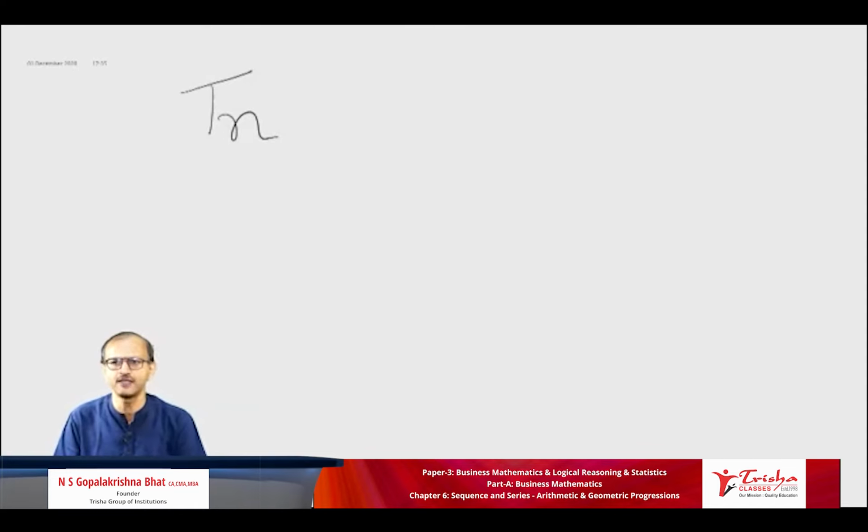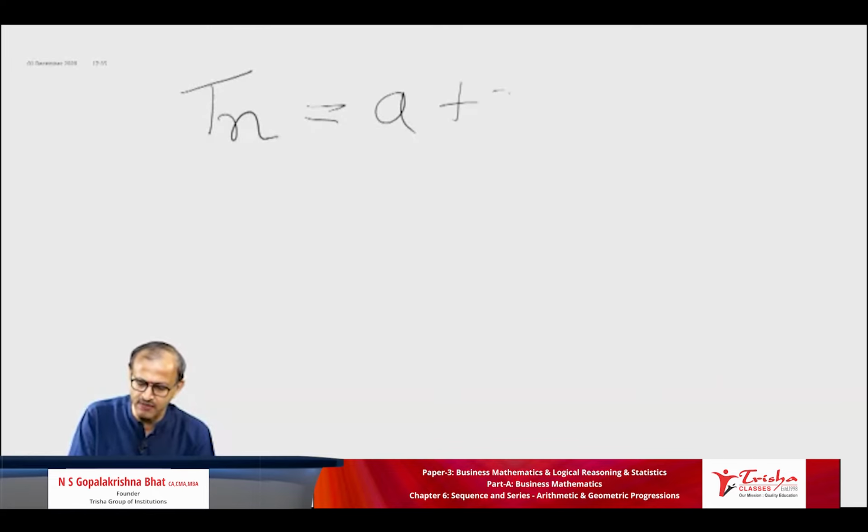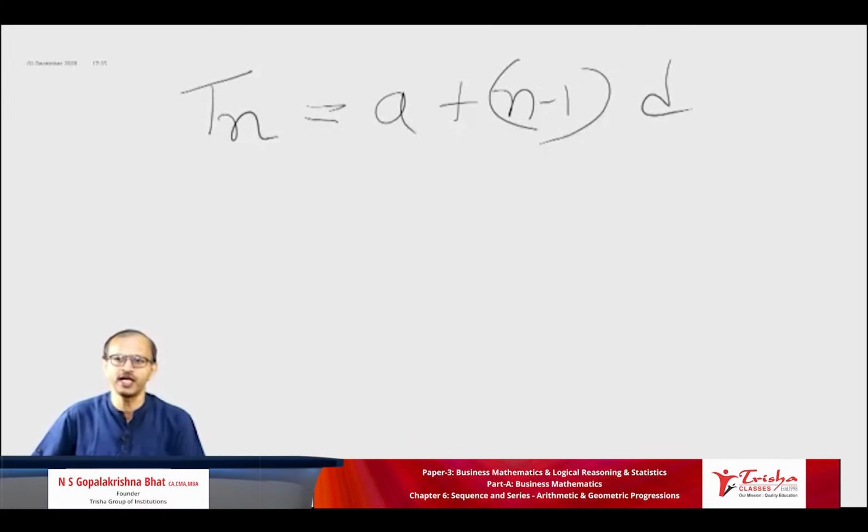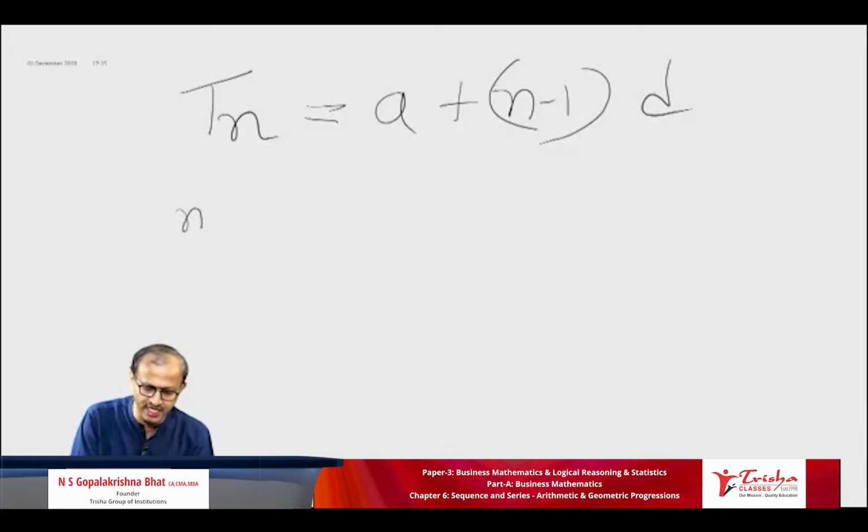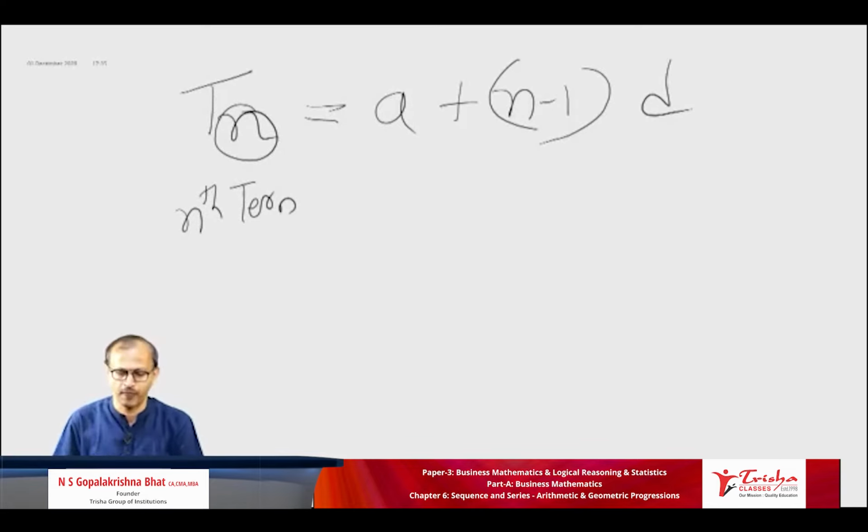So for the nth term, I have two formulae to explain to you. Is it visible to all of you very clearly? The nth term in AP is A plus n minus 1 into D. All of you write along with me. Tn means the nth term; T means term. A is the first number of any sequence. N is the number of terms. D is the common difference.